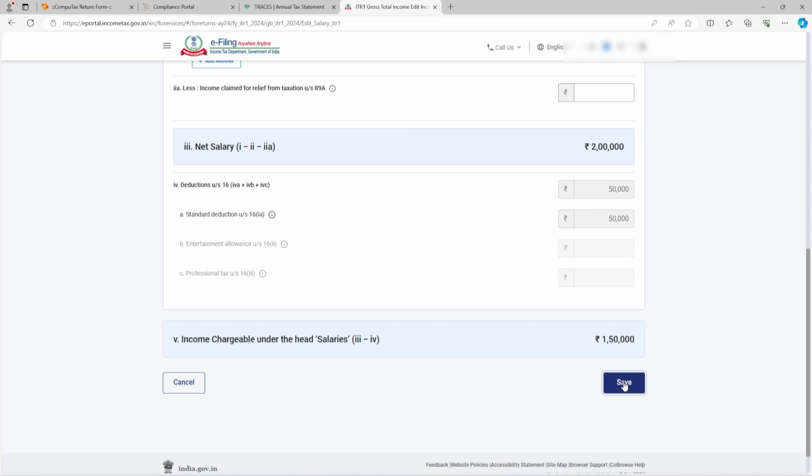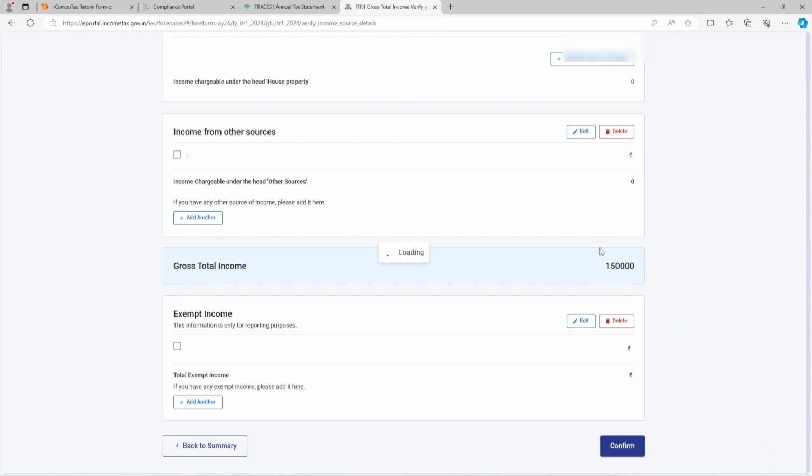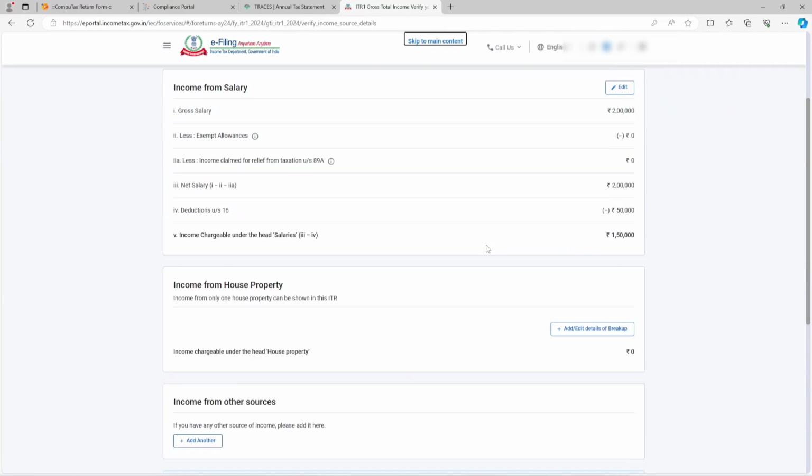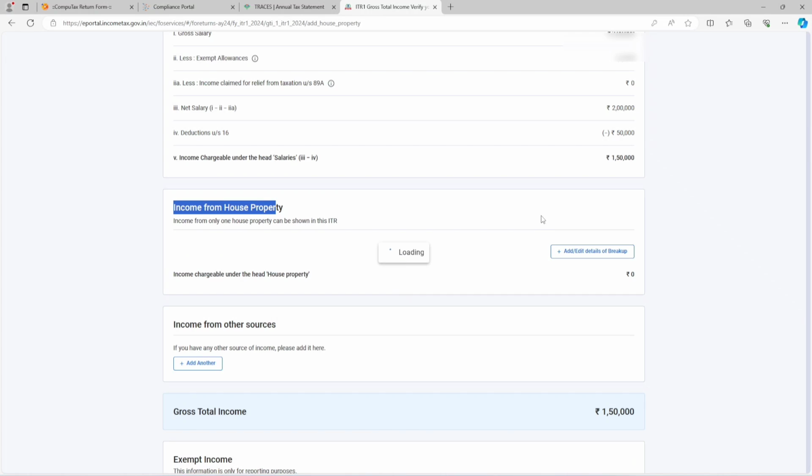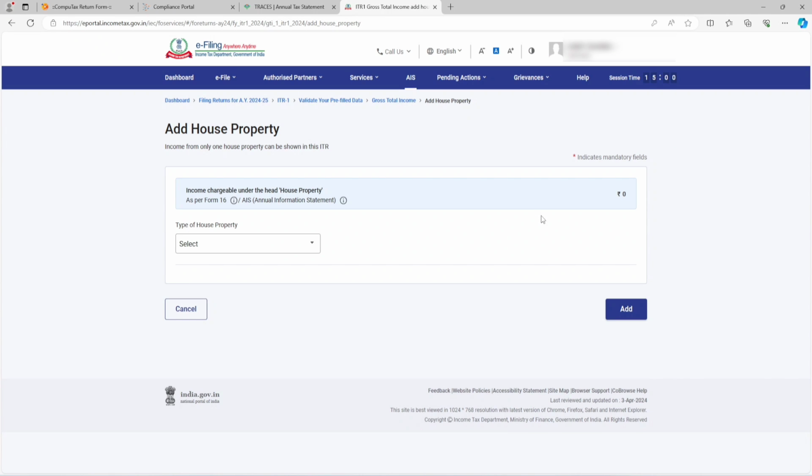So we are saving this information that 1,50,000 salary is coming. Now the second option is income from house property. If you have any shop or house that you have given to someone and you are getting rental income, then you need to click add/edit details. If you do not have any house property income, then you can simply skip this part as well.